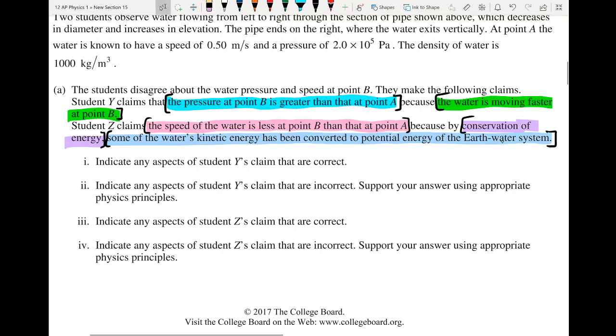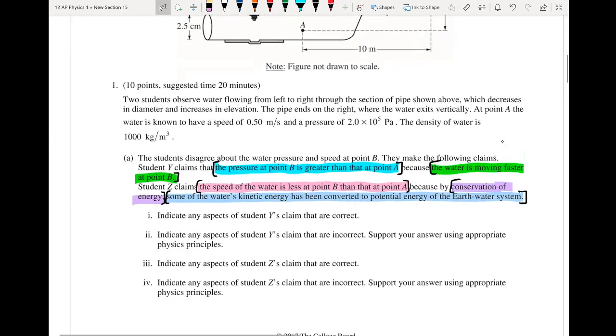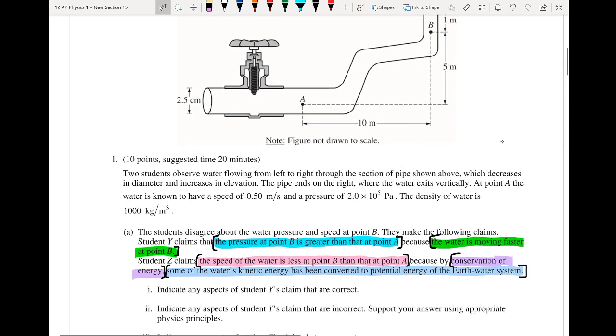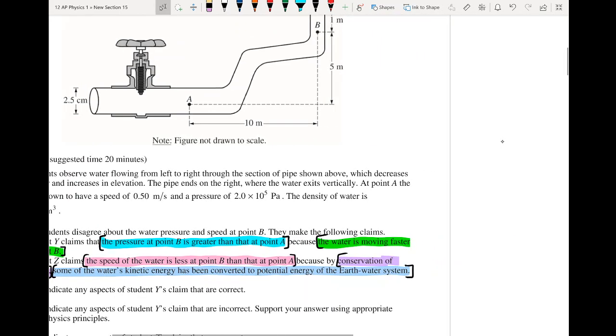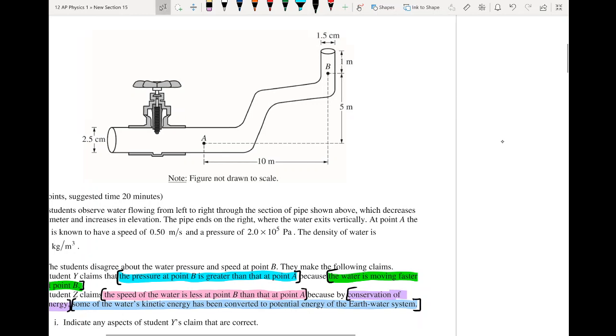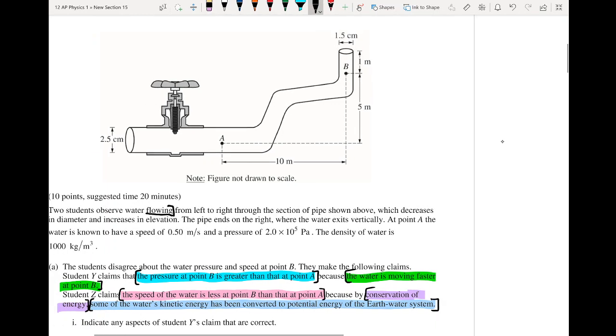So indicate any aspects of student Y's claim that are correct. If we're looking at this, the pressure at point B is greater than at point A, and the water is moving faster at point B. Let's go in here and see if those would be right or not. This isn't asking us to do the math. At this point, we shouldn't start doing all the math with Bernoulli's equation, but we have water that's flowing, so that tells us right away we have to look at our equations for flowing water. We have to use either Bernoulli's or the continuity equation.